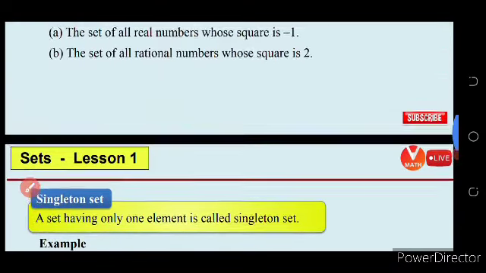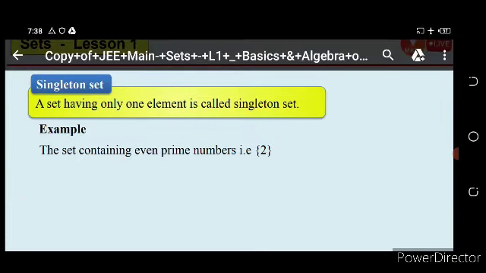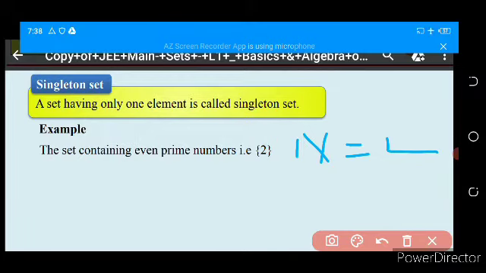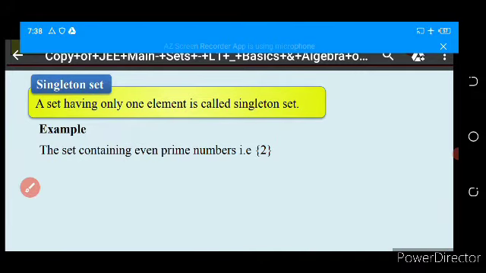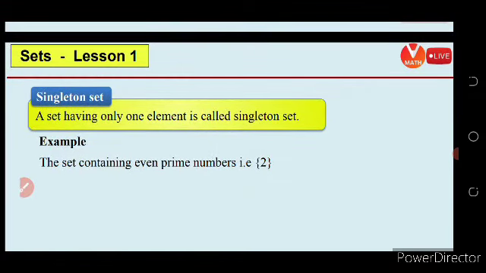Then come to singleton set. What is called a singleton set? We can define a set having only one element. So if we simply take n equal to 2, here we can define the singleton set. A set having only one element is called a singleton set. Example: the set containing the even prime number, that is 2 only. Simply we write one element inside the curly bracket, so it can be written as a singleton set.